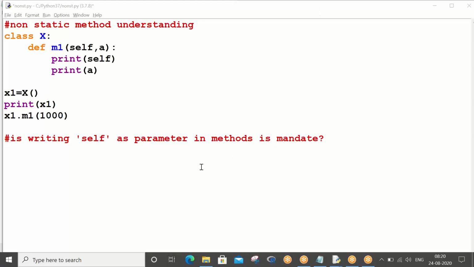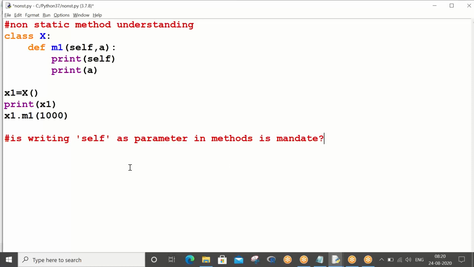I want you to type in the chat and let me know: do we really have to write self or not? Few people are saying yes, except one girl. Aishwarya is saying no, the rest are all saying yes. Ritika is also saying no. So if you don't write self, then where do you want to push your object's address?